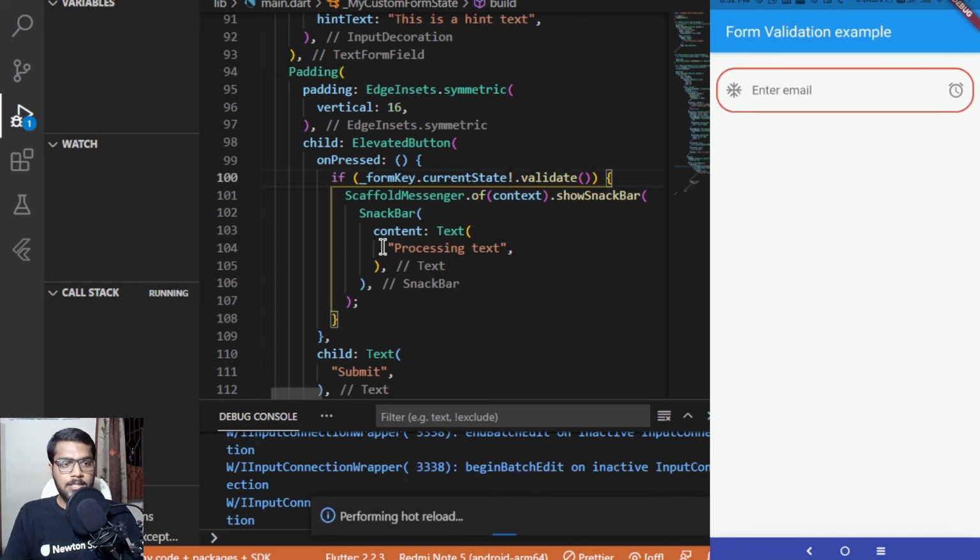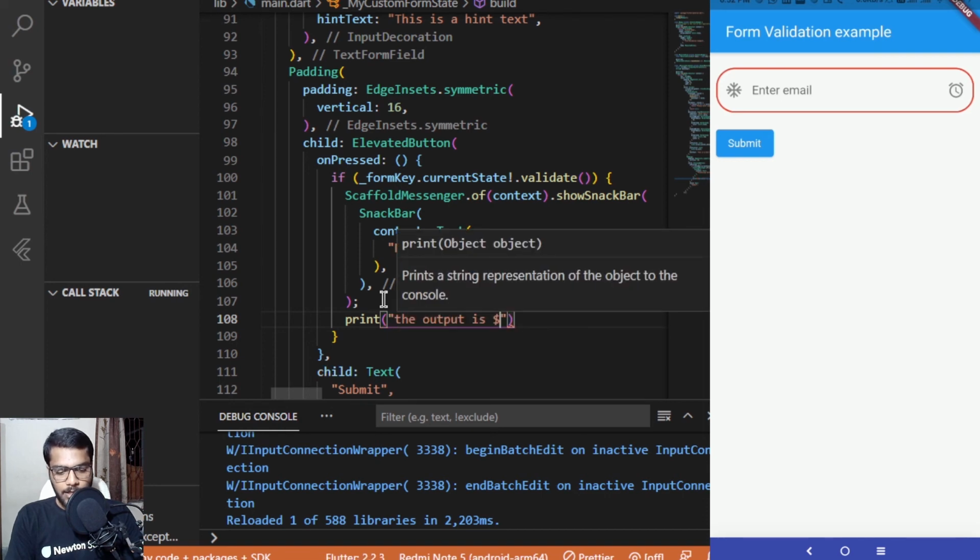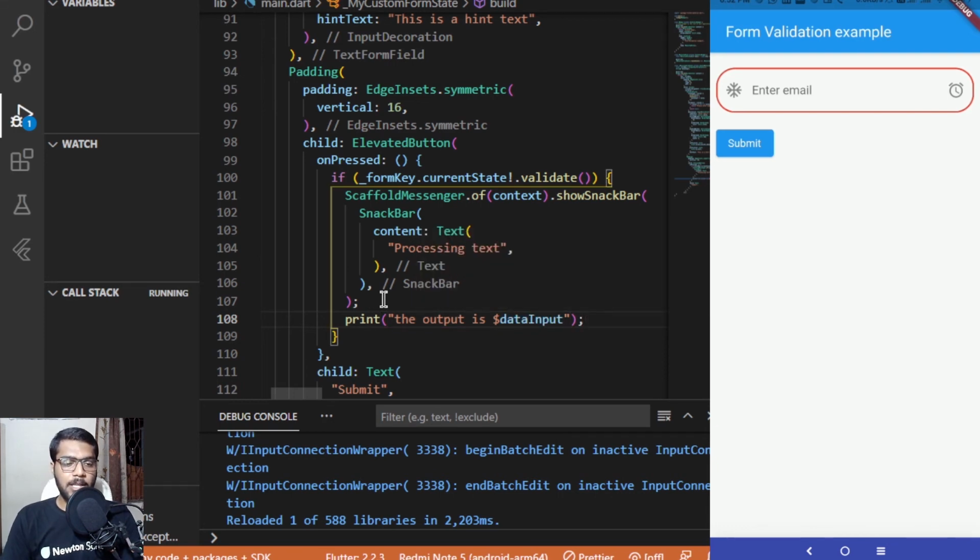And after this snack bar, the scaffold messenger, I can add another statement which will be saying print the output is and $data input. So this will basically show us a statement in the debug console that the output data, whatever we are getting after clicking the submit button, is so and so, as it will be shown in the debug console.